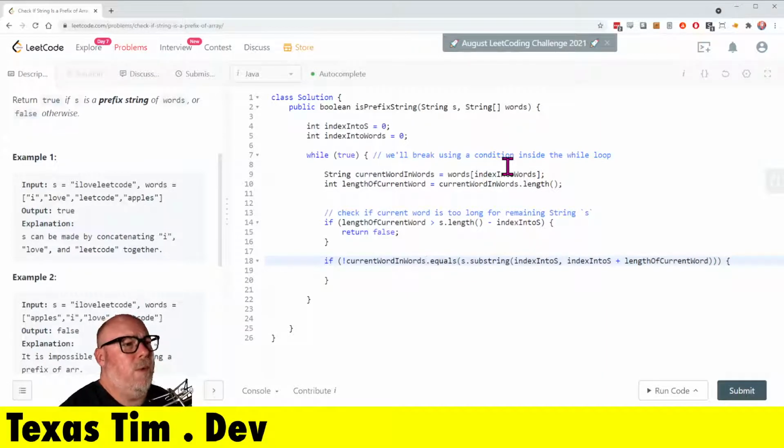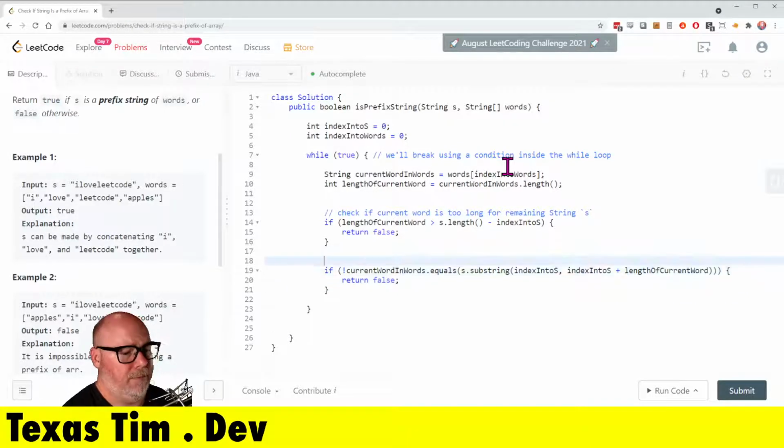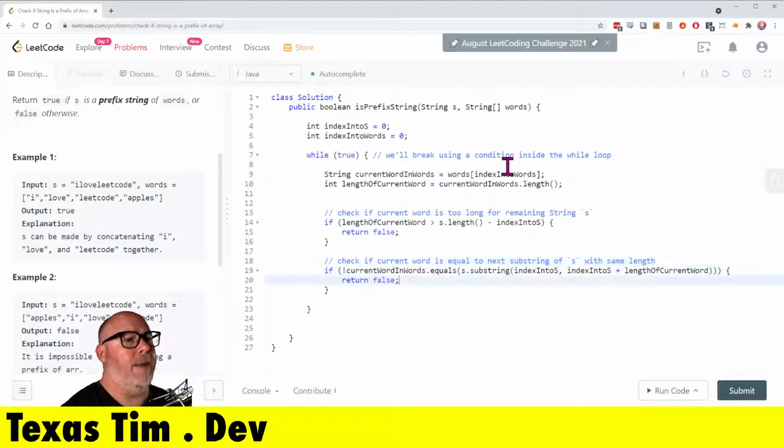So if the current word in words doesn't equal the corresponding substring in S that has that same length as the current word, then we return false. Not a match. Same length, we'll say. Okay.